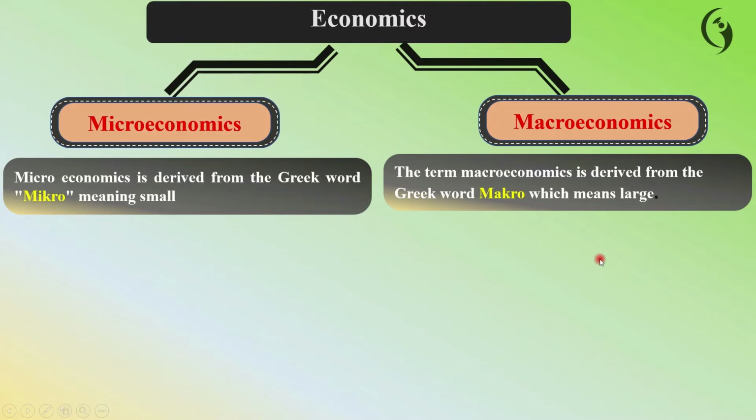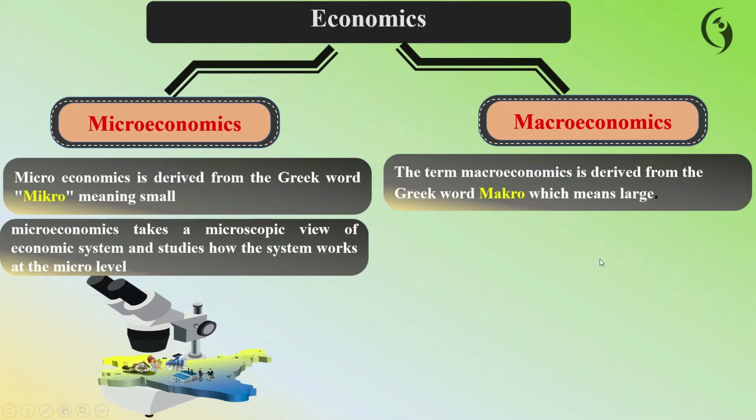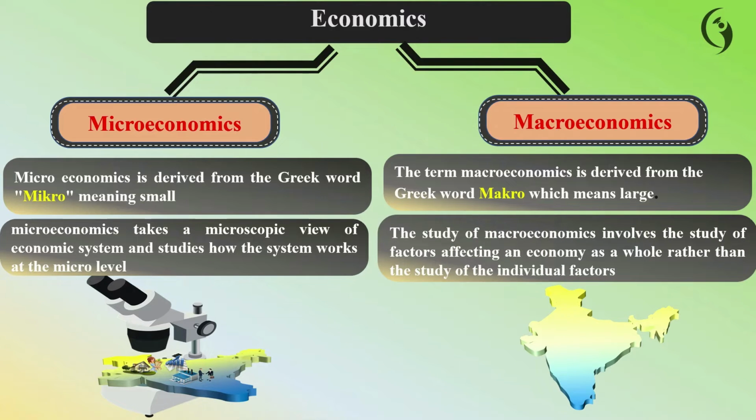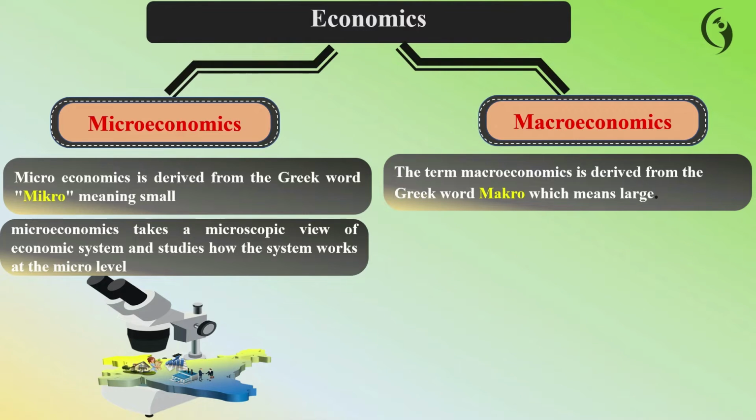Microeconomics takes a microscopic view of the economic system and studies how this system works at the micro level. Here you can see the microscopic view of the Indian economy. In an economy, there is a large number of factors and units, a large number of consumers, producers, industries, productions, etc. Here, with a microscopic view, we are studying only an individual factor.